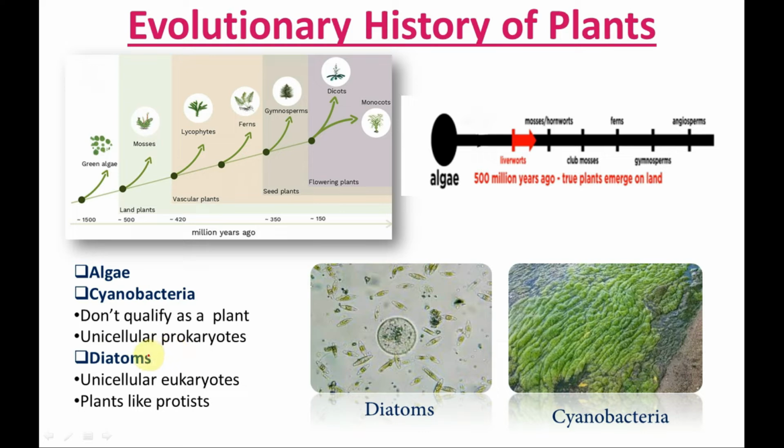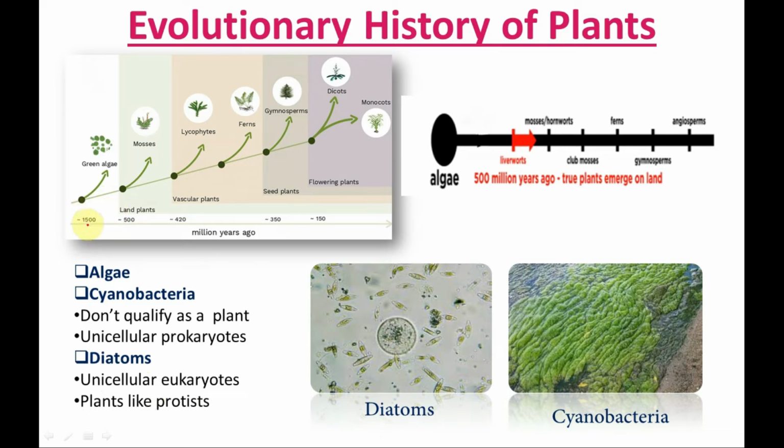Similarly, diatoms, like other protists, cannot be considered plants, although they are unicellular eukaryotes, because they lack the structures normally associated with plants. Therefore, they are separately classified and referred to as plant-like protists. Let's look at the evolutionary history of the plant.